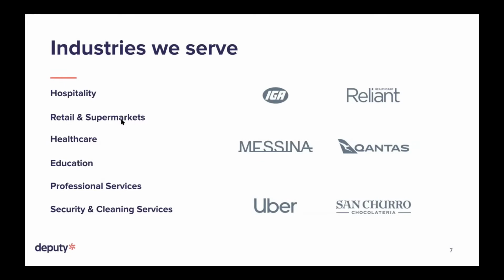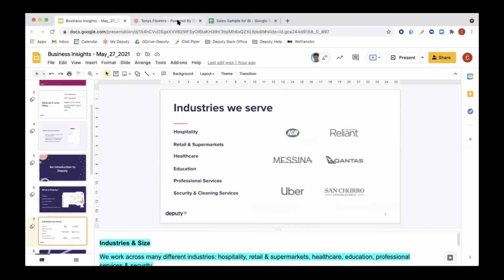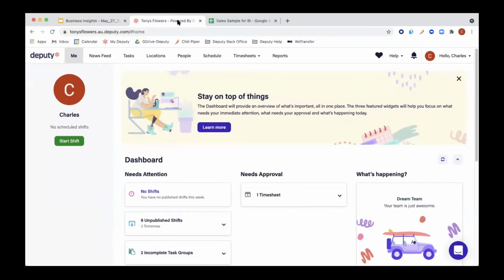Now, before we get into the meat of it, I will jump into a test account that we have created just for this training. Just give me 1 second. There we go. So welcome everyone to our test account. Before we get into the business insights, I'll show you how to access your business insights. So when you first log into Deputy, this is your homepage, the Me tab. From here, to access business insights, all you have to do is click on Schedule right here.